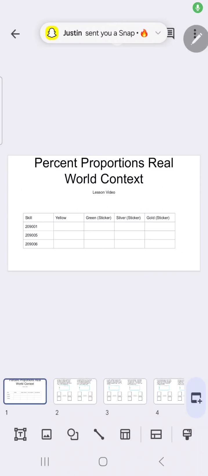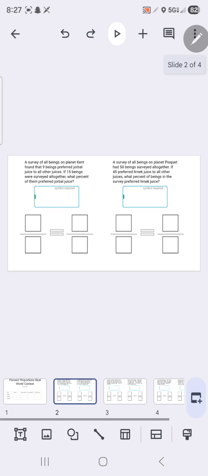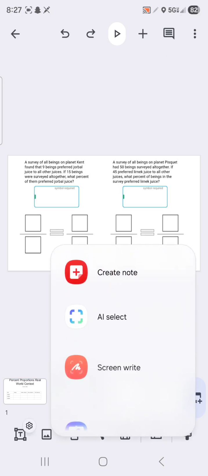Lesson, what we're going to do is take our percent proportions equation that we've learned and apply it to some more real world situations, some of which deal with some interesting scenarios, to say the least. But we've got 3 skill codes, same as the last. So let's take a look at these first 2 problems.